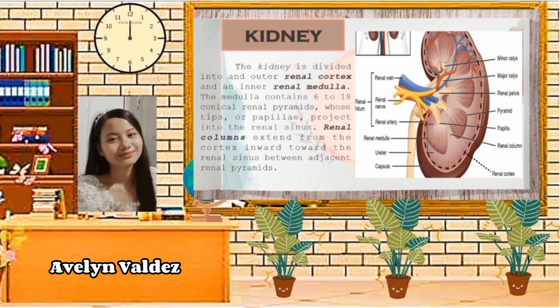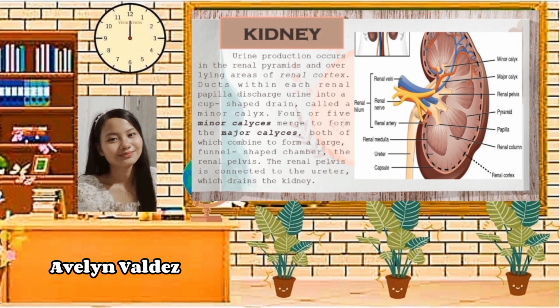Tinatawag naman itong medulla. At ang medulla, it contains 6 to 18 conical renal pyramids. It is the inner part of the kidney. It consists of cone-shaped renal pyramids that contain the blood vessels and tubular structures of nephrons.